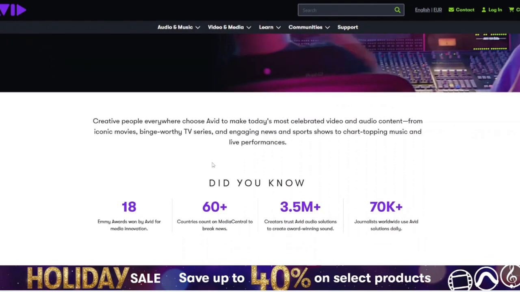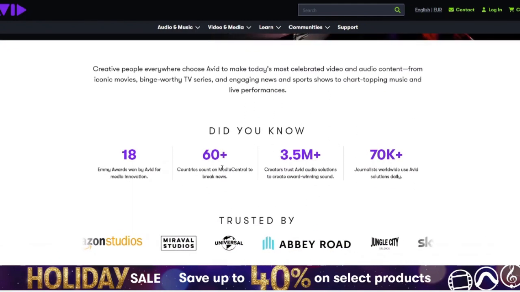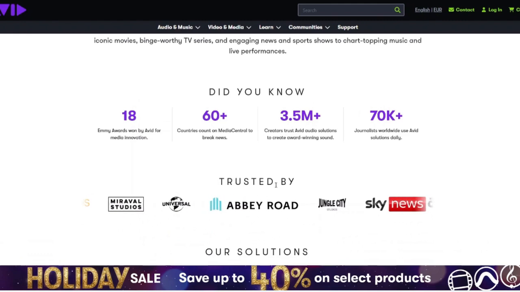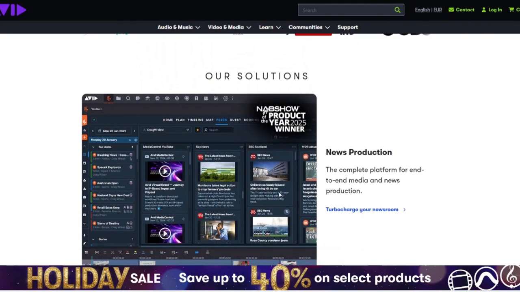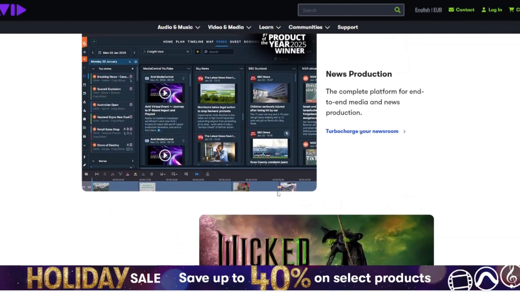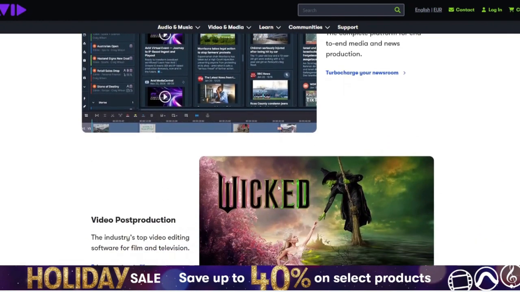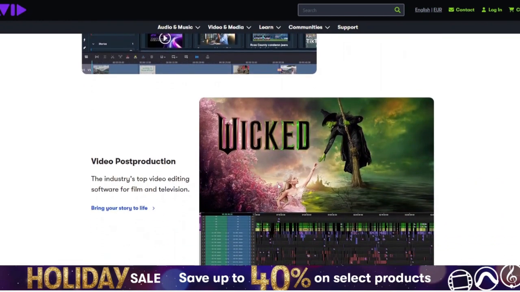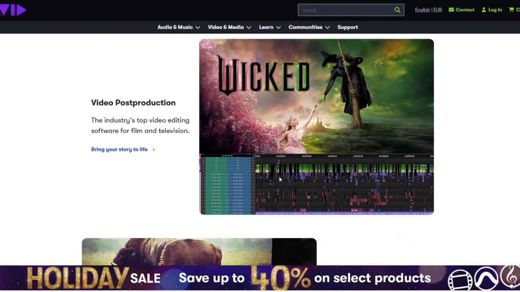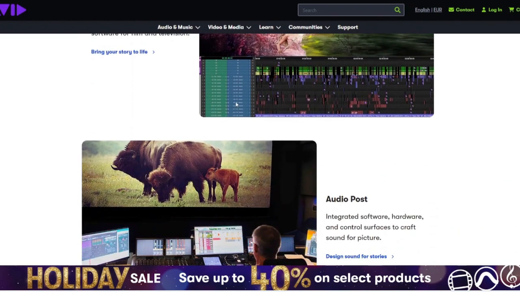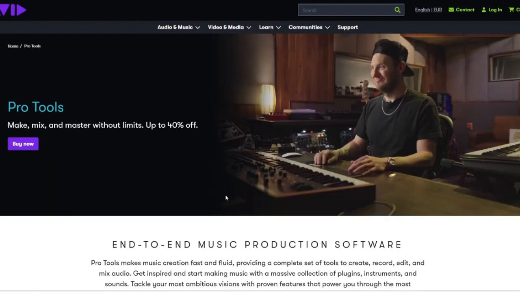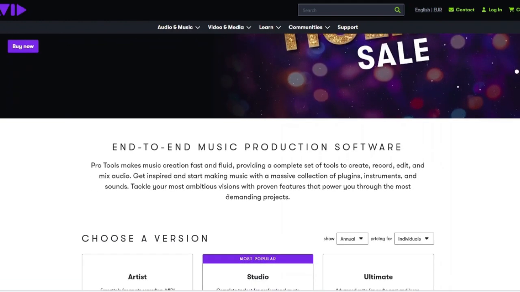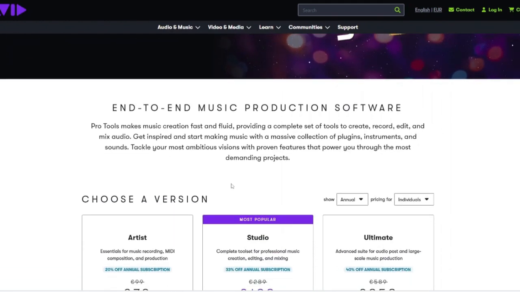Pro Tools is a long-standing heavyweight of professional studios, post-production houses, broadcast environments, and high-end commercial setups. It was built for audio engineers who need sample-accurate editing, precise control, advanced routing, and compatibility with other studios. If you walk into a major recording studio, chances are that you'll see Pro Tools on the main workstation. Pro Tools is designed for large sessions, multi-track recording, film scoring, ADR, podcasts, and post-production workflows. It integrates tightly with hardware control surfaces, high-end input and output, and Avid's ecosystem of tools. In short, it's built for people who handle the technical backbone of professional audio.